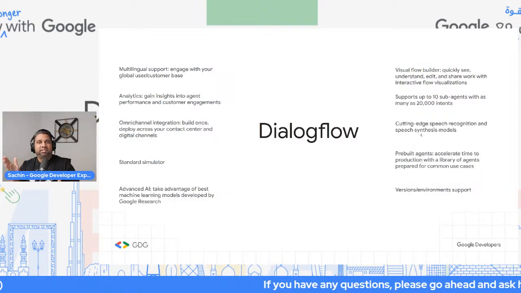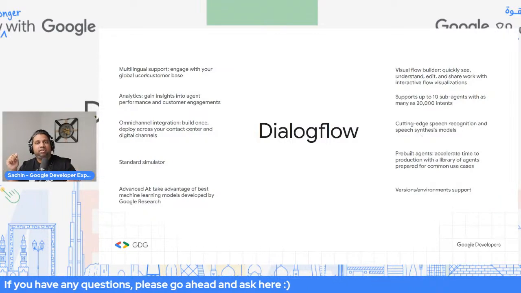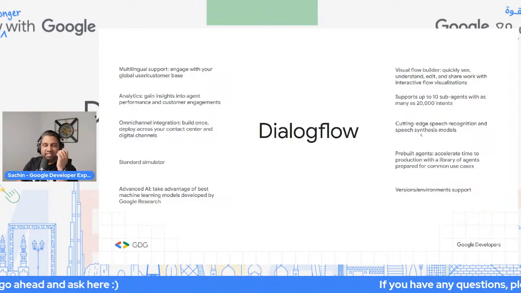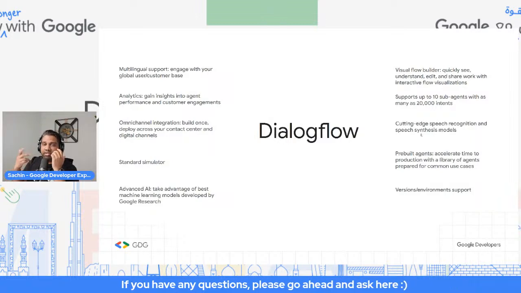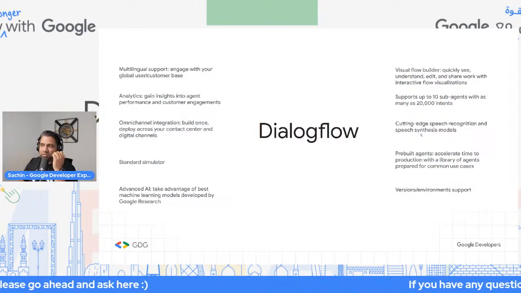So you build that agent. If I do an integration with the telephony agent, I can call that number, and instead of actually typing in, I can just have a conversation with the agent over the phone, and the chatbot will respond. In that case, it becomes a voice bot. The voice bot can then respond back with that specific response, right?